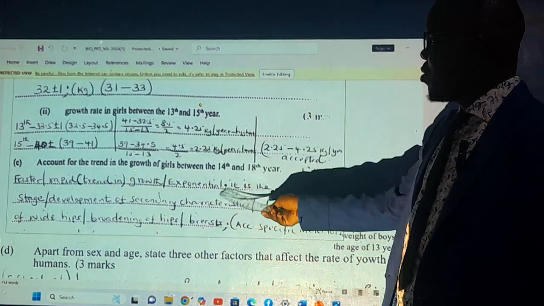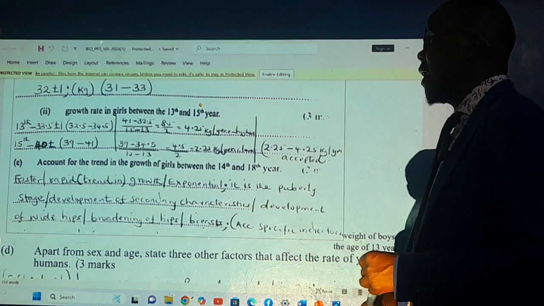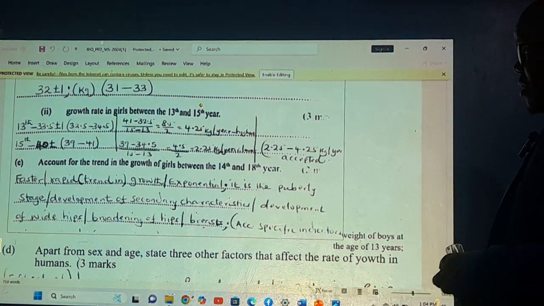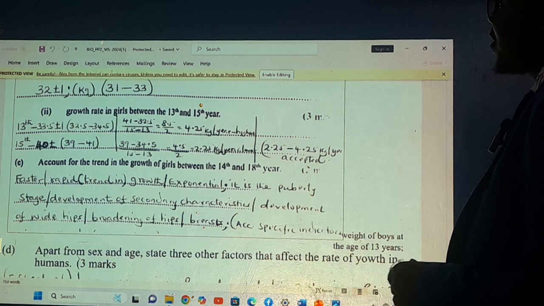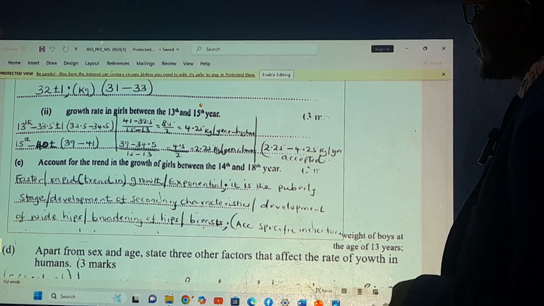So we are just speaking about what? On the 13, you go to the reading, and you find 33.5 plus or minus 1. You do your 41 minus 32.5 over 15 minus 13.